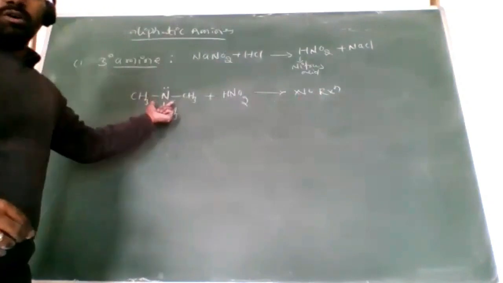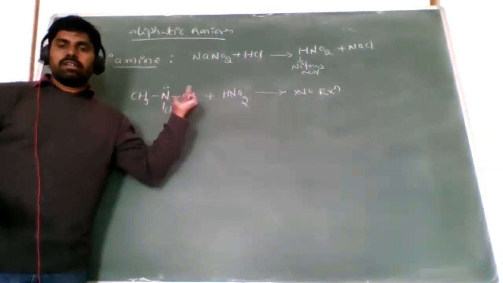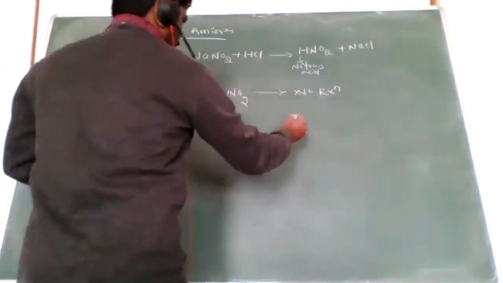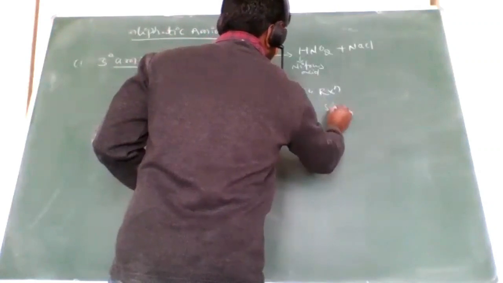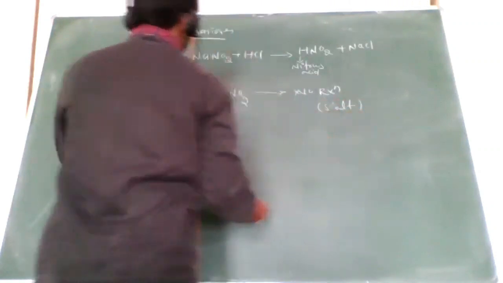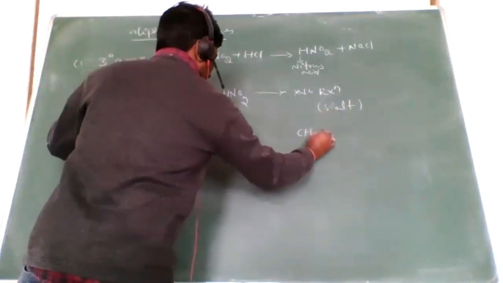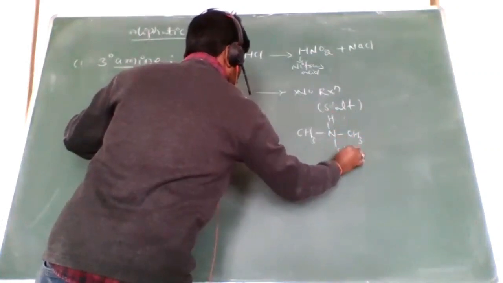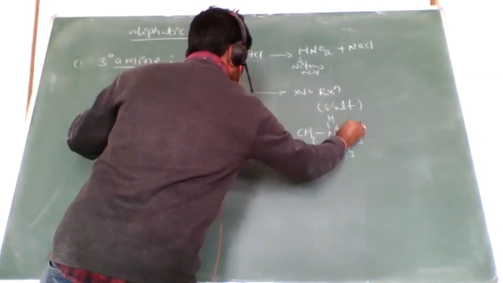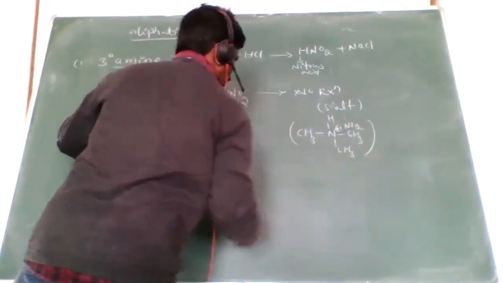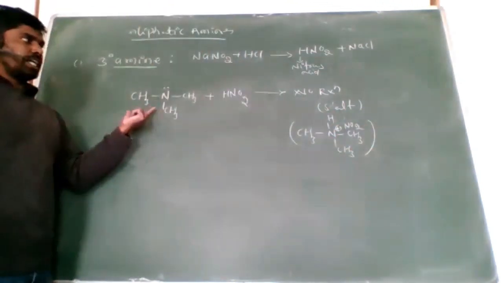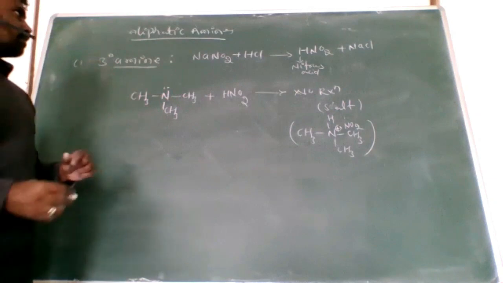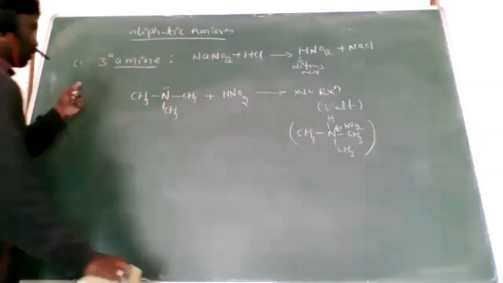Why? Because there is no hydrogen on the nitrogen available for replacement. But when the lone pair of electrons is involved in the reaction, we get a salt. How can we get that compound? (CH3)3NH plus NO2. So this is the salt. This is the identification of tertiary amine by using nitrous acid.